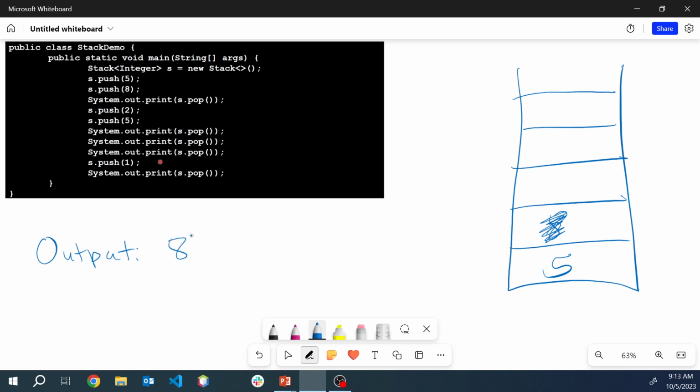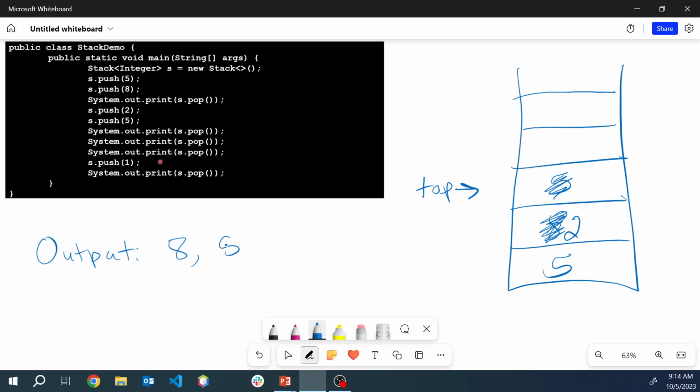And then what comes next? Push a 2. Notice the 2 comes at that same exact spot. So you can say that right here, we're currently at the top of the stack, right? So now we want to push the 5. Well, when we push this 5 right here, it's a new 5, right? So when we push that 5, we push it right here, and now top is pointing to here, and we need to change this. So now what do we do? It says we're going to pop 3 times, and each time we're going to print. So we're going to pop this 5. Let me scratch it out. We're going to pop it, and we're going to print it.